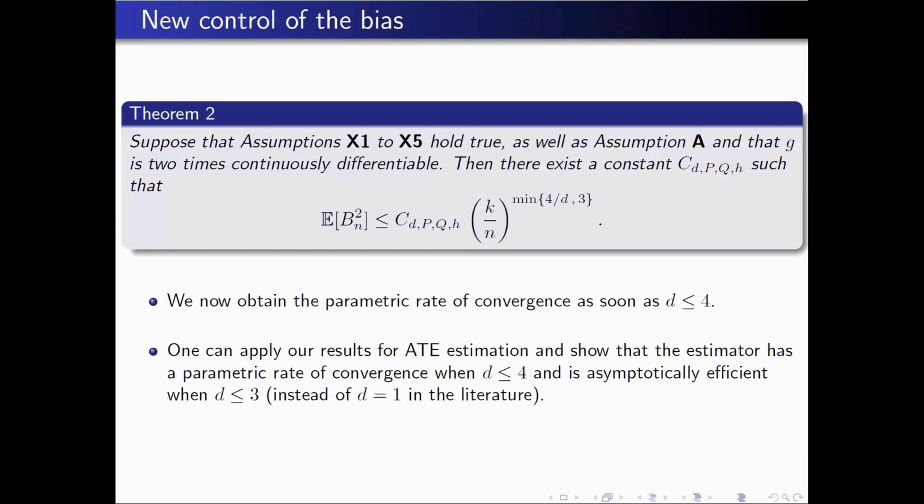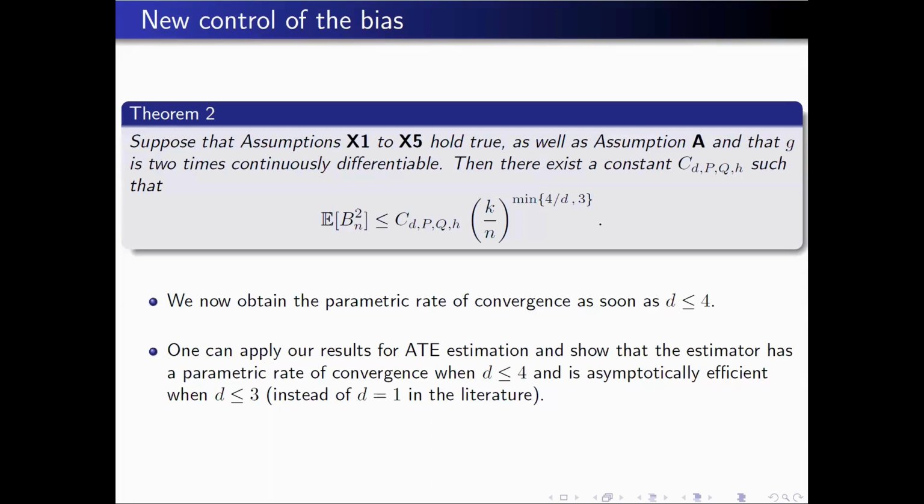So now for this stochastic bias, we have a better rate. The case 3 here corresponds to dimension 1, which is specific, but otherwise it is 4 over d. Previously, we had 2 over d. Now we have 4 over d using this condition. And this shows that we now get the parametric rate of convergence, not for d smaller than 2, but now for d smaller than 4. So we have a good parametric rate for the first dimensions. So it's better. But unfortunately, we cannot do more with this estimator.